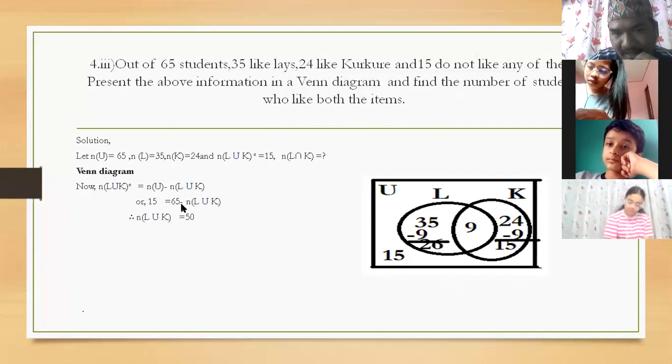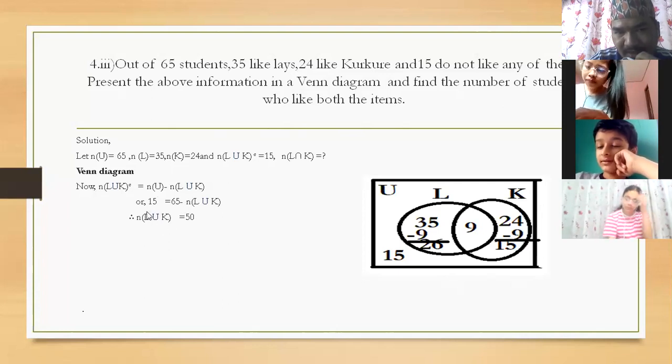This minus 1 comes to the left side, then it will be n(L union K) positive. Then 15 goes to this side. 65 minus 15, what will come? 50. Like this, we got the value of n(L union K).